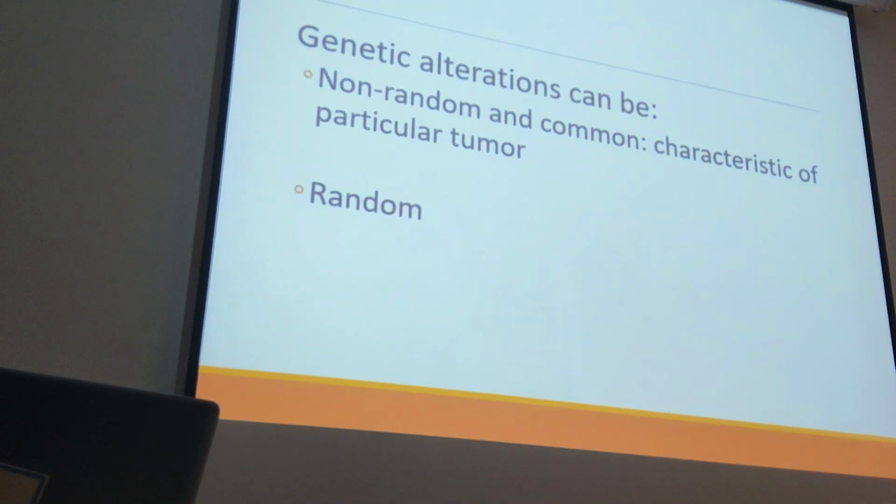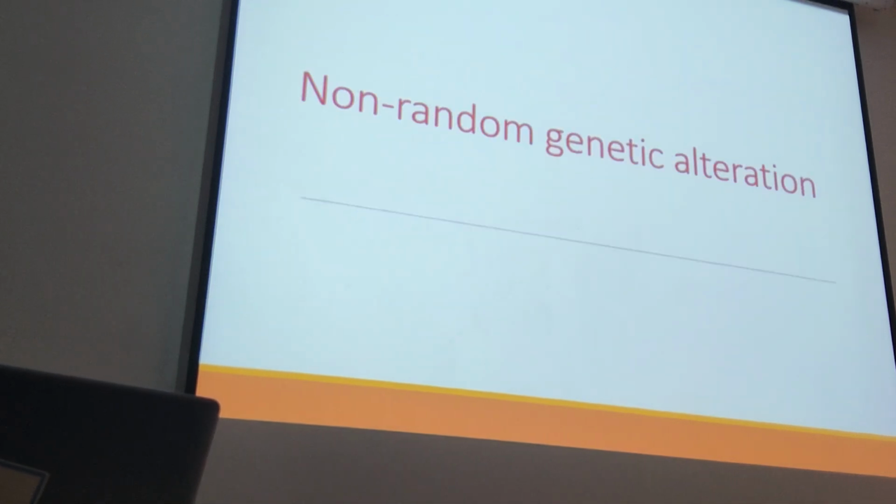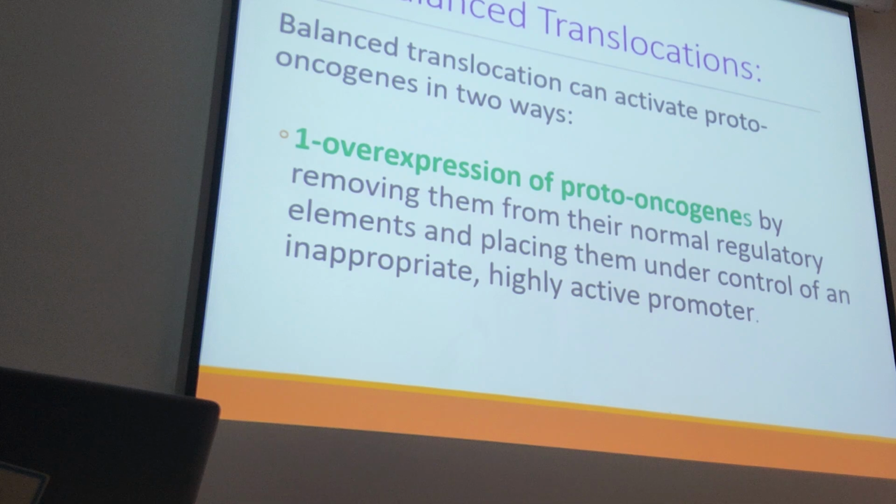This genetic alteration can be non-random and a common characteristic of a particular tumor, or it could be random genetic damage. If it is a non-random genetic alteration, it could be a balanced translocation. Balanced translocation can activate proto-oncogenes in two ways. As a result of the translocation, we have an overexpression of the proto-oncogenes. Remember, we mentioned growth factor receptors, signal transduction proteins, and nuclear regulation proteins.